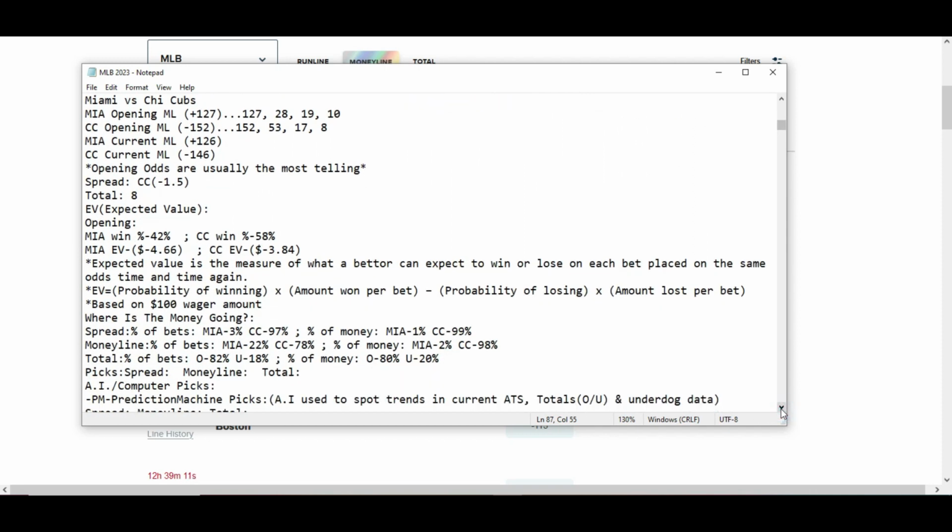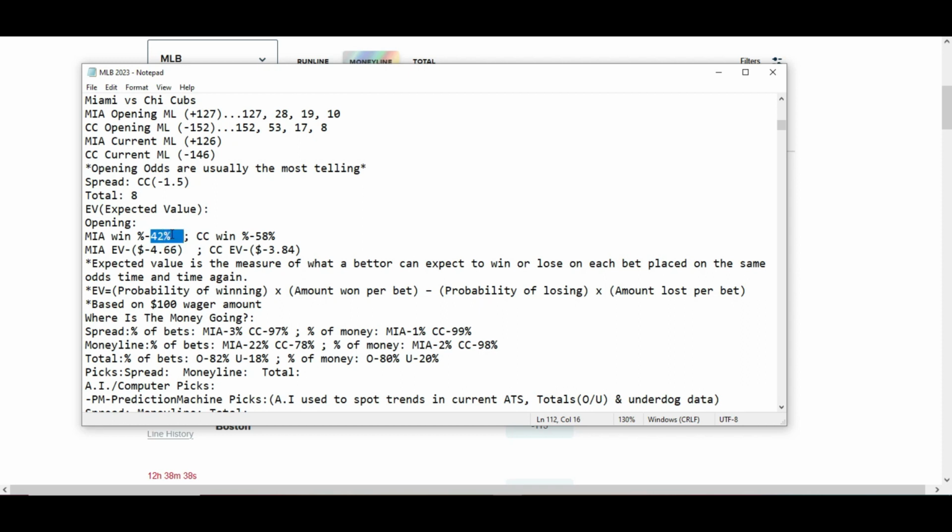Miami versus Chicago. All right. If there's a little thumping, the microphone has been kind of acting up here lately, but it should be working pretty good now. Plus 127 for the opening for Miami, minus 152 for Chicago Cubs. Miami plus 126. Currently, the Cubs are at minus 146. The Cubs are favored by 1.5 on the run line. The spread total is at 8 runs.